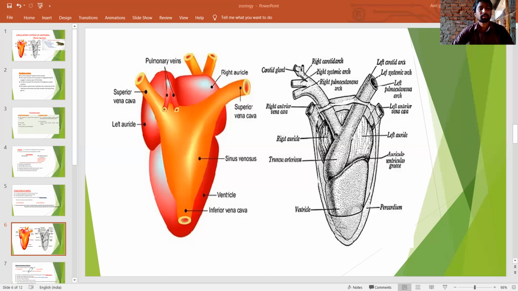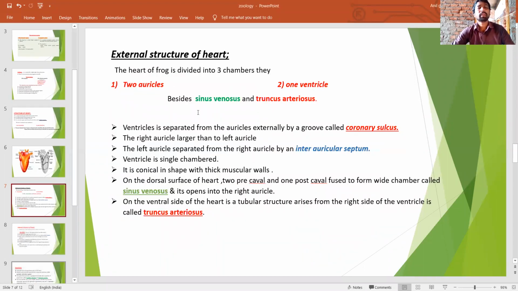Look at the next slide. Here is the external structure of the heart. The heart of the frog is divided into three chambers. There are two auricles and one ventricle, associated with the sinus venosus and truncus arteriosus.